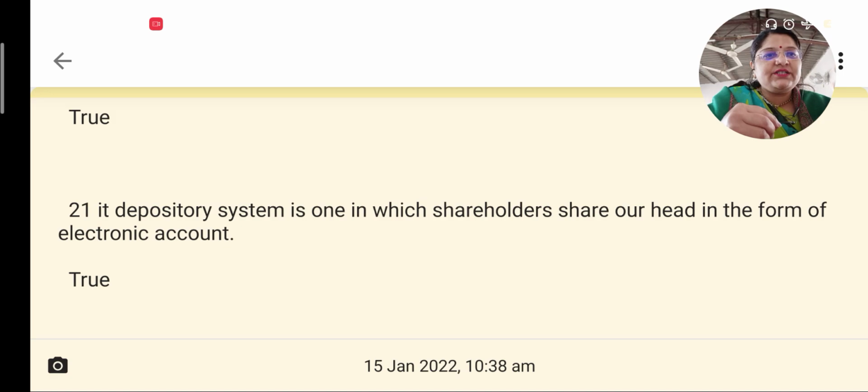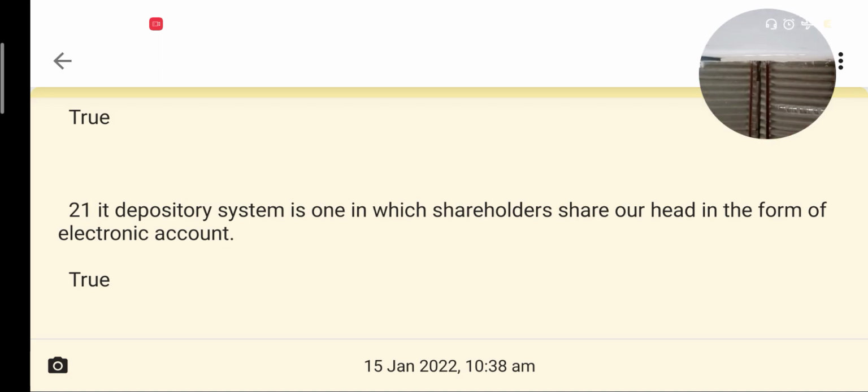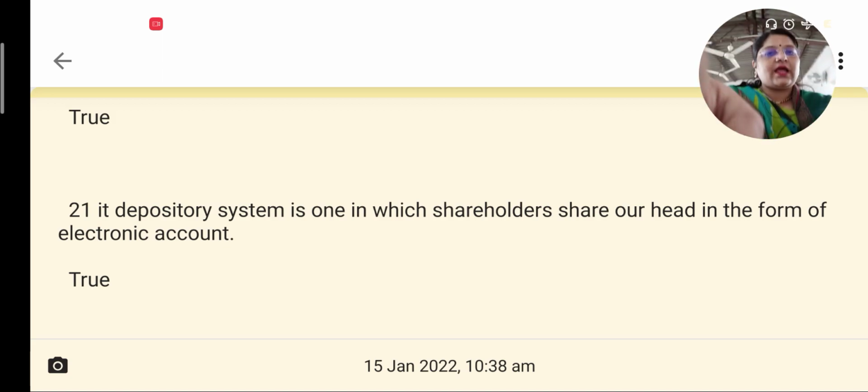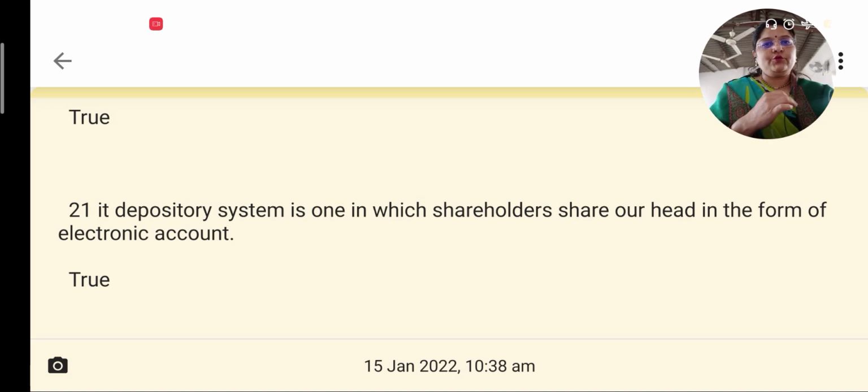DMAT means dematerialization. That is, the share will not have any material form. There will be no share certificate, there will be no share number, but it will be in an electronic form. It will be dematerialized, and therefore shareholders hold shares in the form of electronic accounts. And this is true.